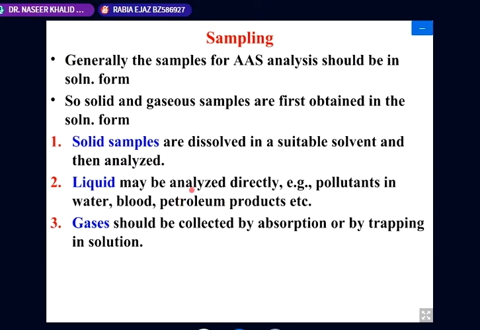So the liquid sample could be used as such. We have to know the composition, that is the matrix effect, so as to get rid of it according to suitable programming and suitable selection of flame.